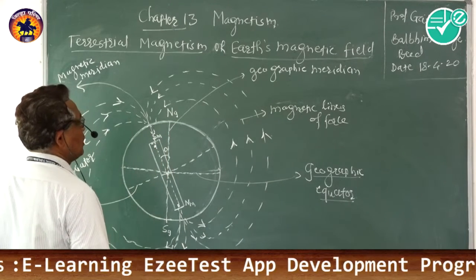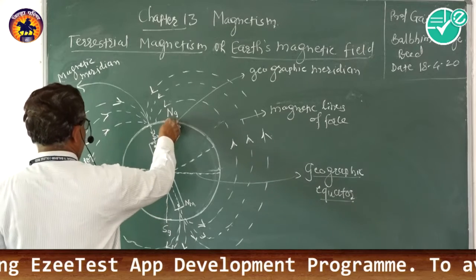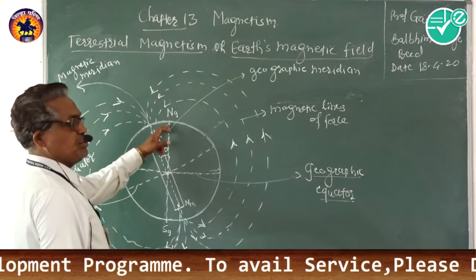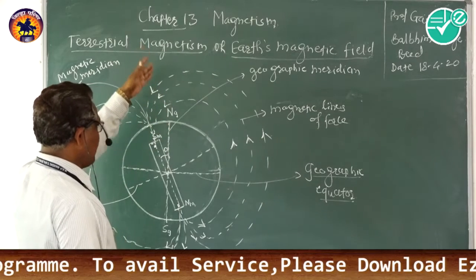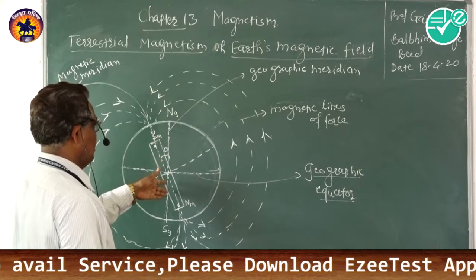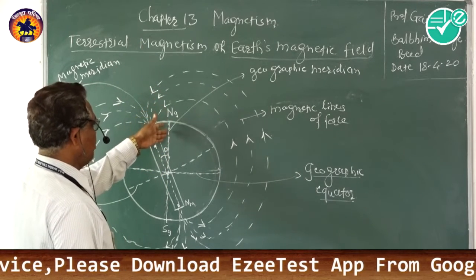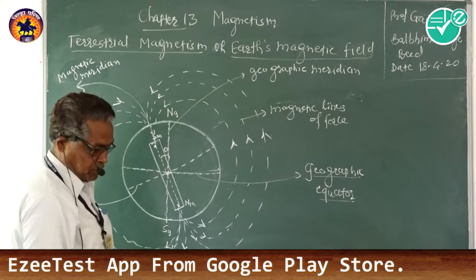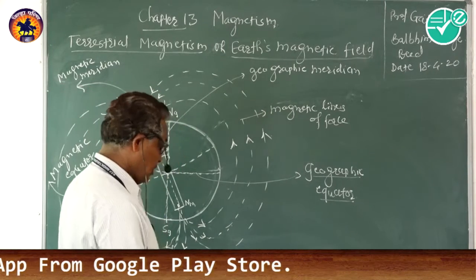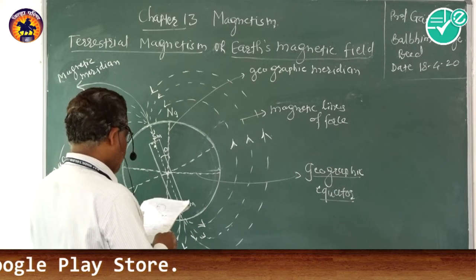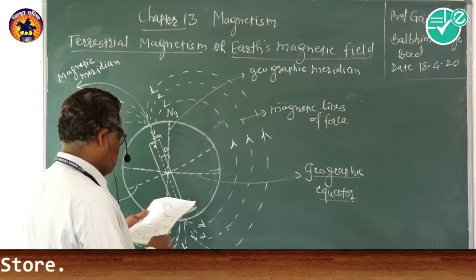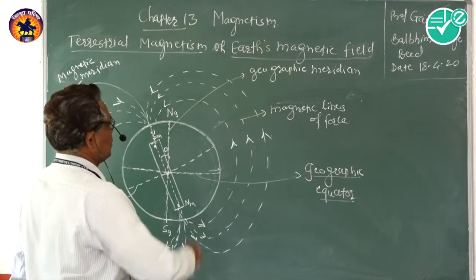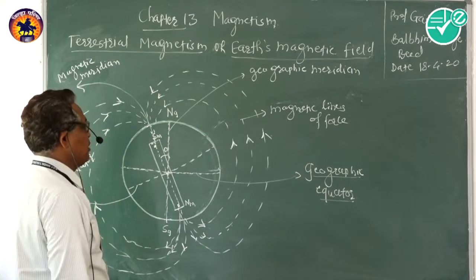And geographic meridian means, at any place, the vertical plane passing through the earth at a given place, through geographic north and south, is known as the geographic meridian.